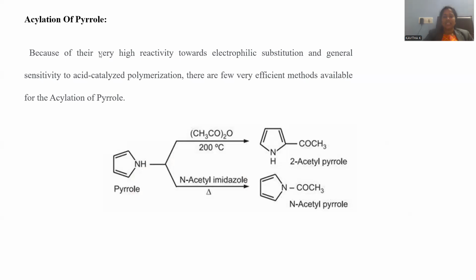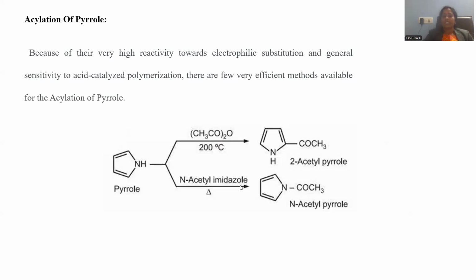Let me go for the acylation reaction. Acylations can be performed in two ways, either C acylation or N acylation. Both are possible. C acylation stands for acetylation upon the carbon atom. Pyrrole is composed of carbons and nitrogen as well, right? Whenever acetic anhydride is used at 200 degrees centigrade, this acetyl carbocation will substitute at position number 2. 2-acetyl pyrrole will be generated when acetic anhydride is the reagent.